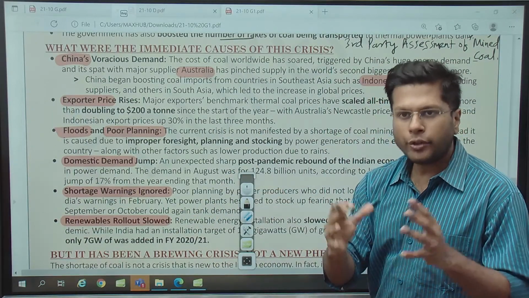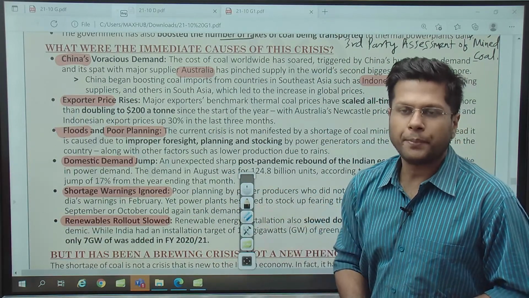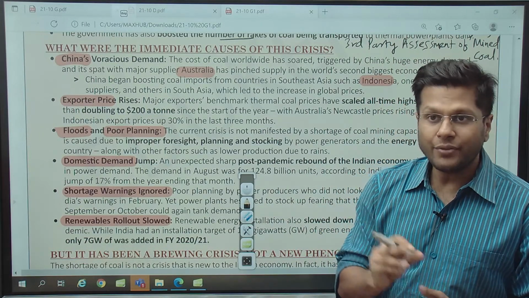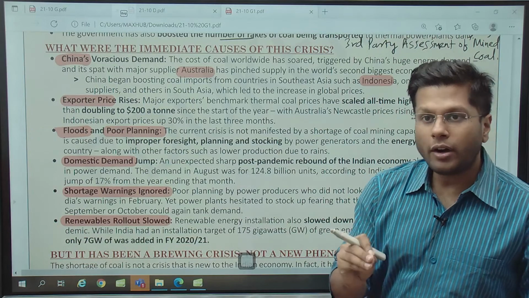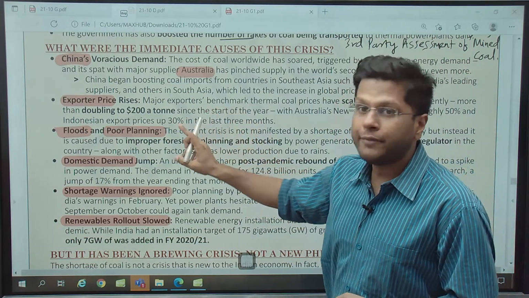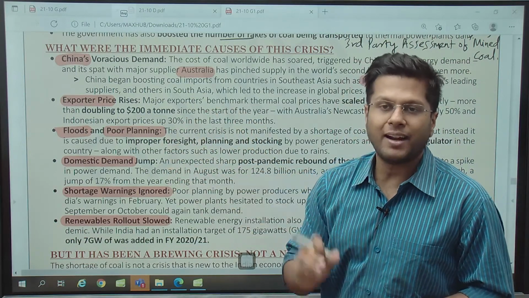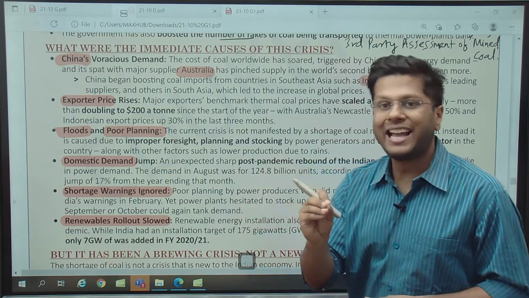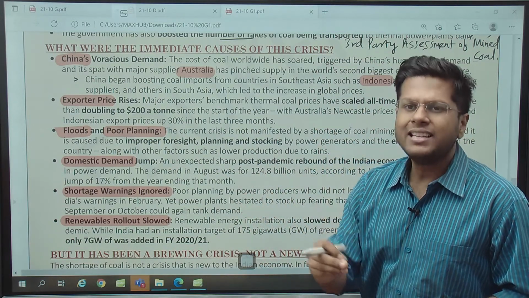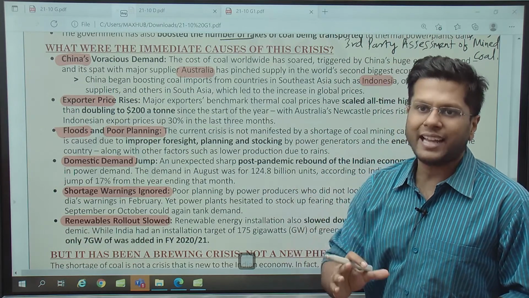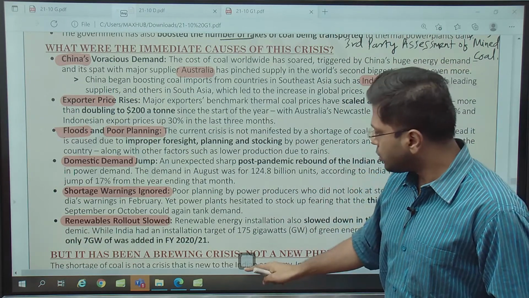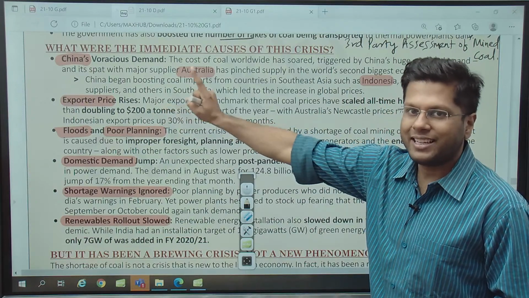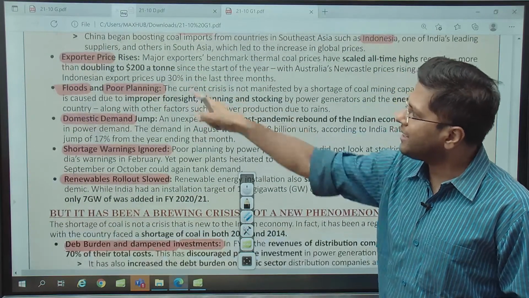See, the coal that we use from our own mines is largely used for energy generation. But we need high grade coal for using in iron and steel plants, right? So we have to import them. There is no other substitute. We need high grade anthracite coal. What we have in India is a little of bituminous and then lignite, which are lower grade coal, right? So since the prices have gone up, therefore the availability has decreased, right? Floods and poor planning, another point, right?